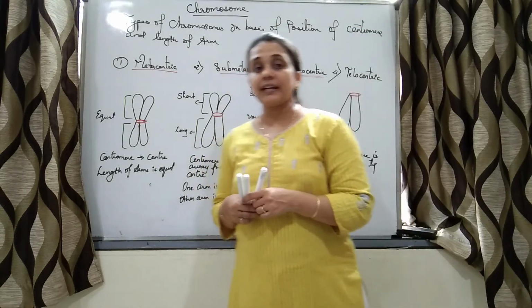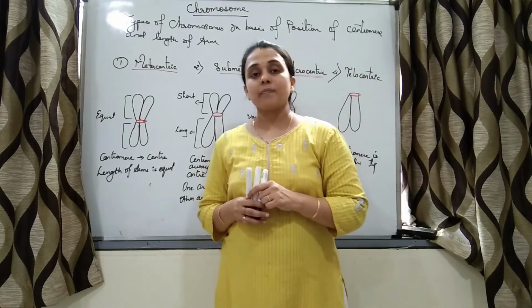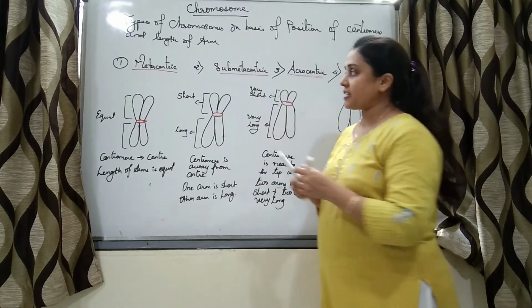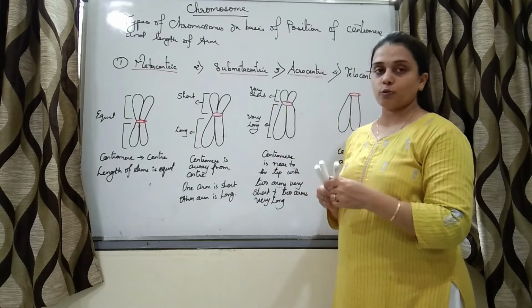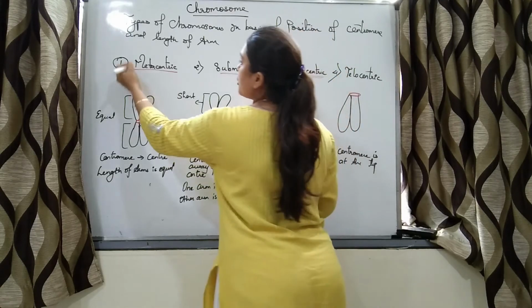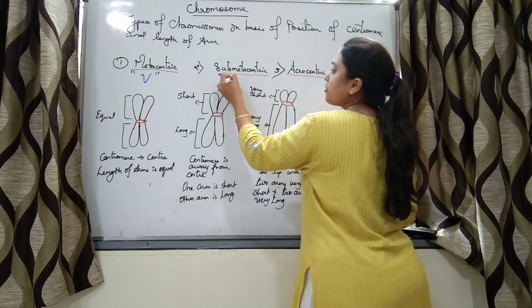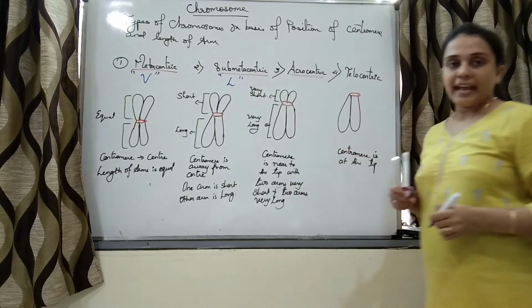So we have studied that the shape of the chromosomes in terms of letter is best studied during anaphase. So what are those shapes of the chromosomes? Metacentric chromosomes will show V shape. Submetacentric will show L shape.